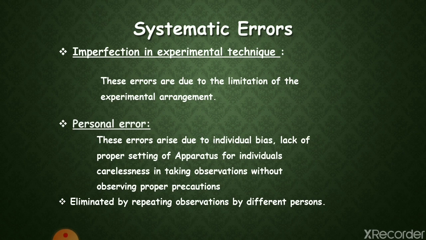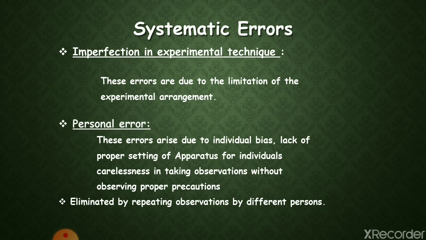The next error is the error due to personal causes. These errors arise due to an individual's bias, lack of proper setting of apparatus, or an individual's carelessness in taking the observations without observing proper precautions.